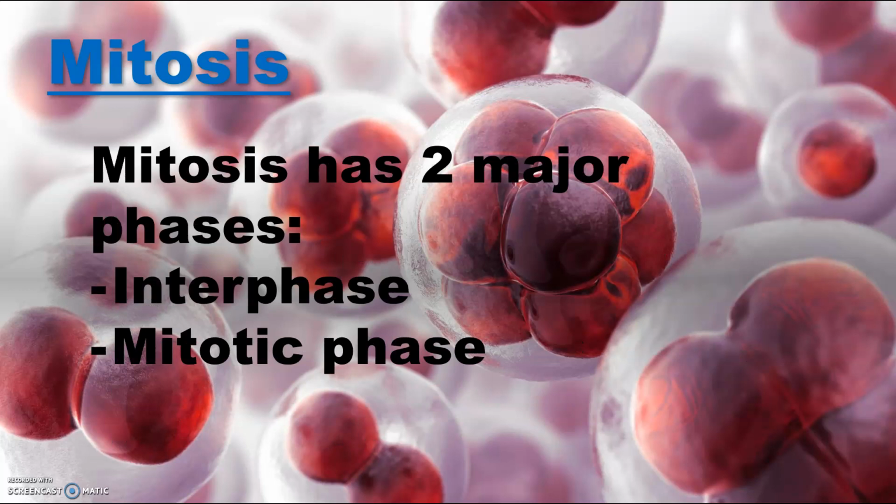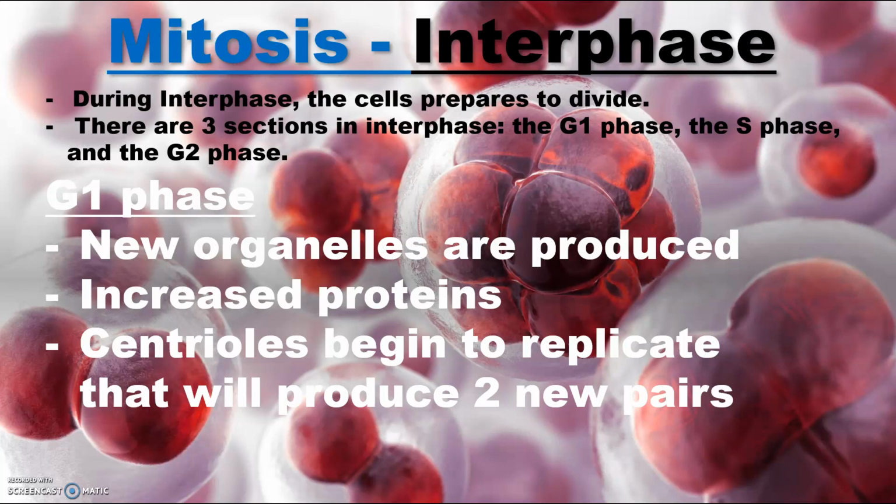Mitosis has two major phases, interphase and mitotic phase. Interphase. During interphase, the cell prepares to divide. There are three sections in interphase, the G1 phase, the S phase, and the G2 phase. In the G1 phase, the new organelles are produced. It also increases proteins. The centrioles begin to replicate, which will produce two new pairs.